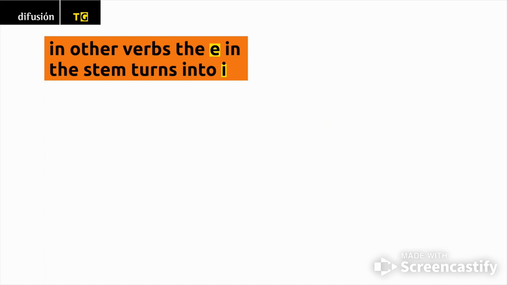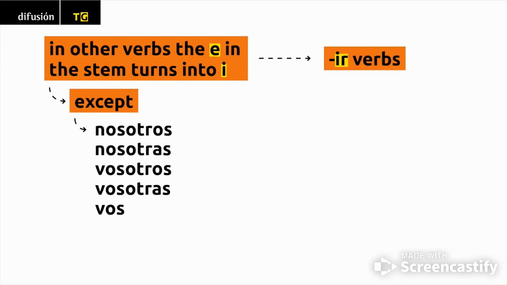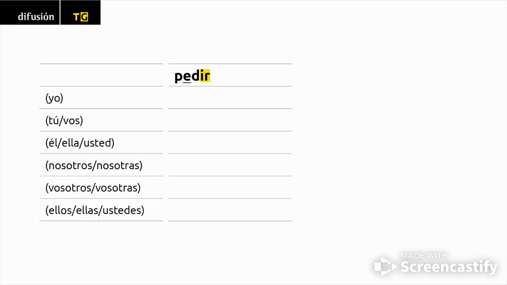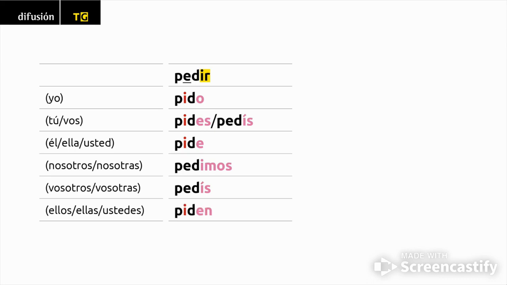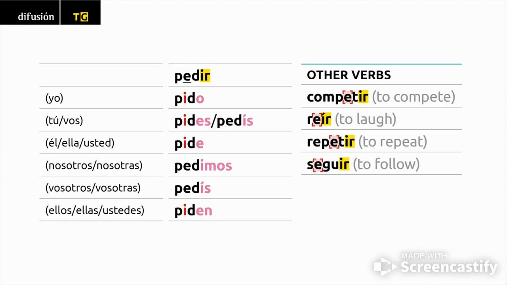Finally, in other verbs, the E found in the stem turns into I, except for nosotros, nosotras, vosotros, vosotras, and vos. This kind of change only occurs in IR verbs. Pedir. Yo pido, tú pides, vos pedís, él, ella, usted pide, nosotros, nosotras pedimos, vosotros, vosotras pedís, ellos, ellas, ustedes piden. Other verbs. Competir, reír, repetir, seguir.